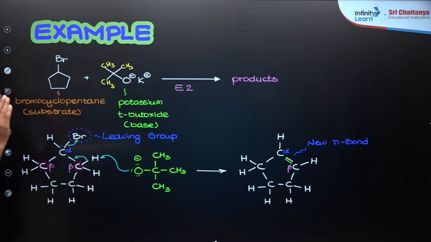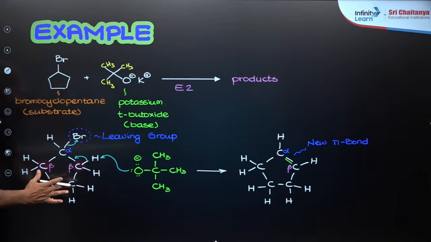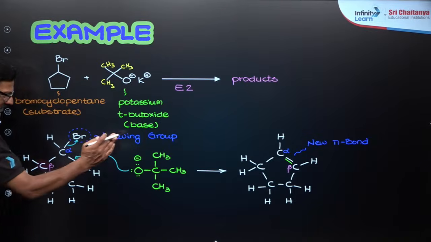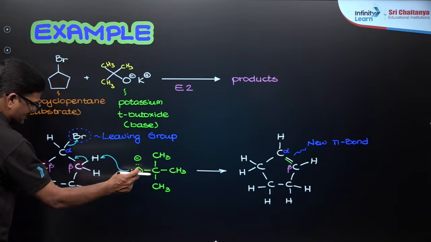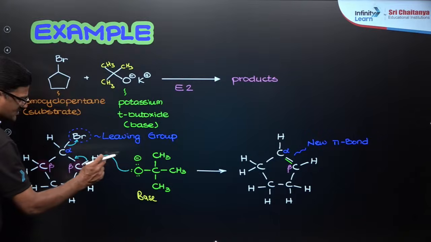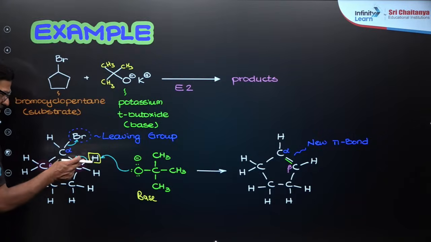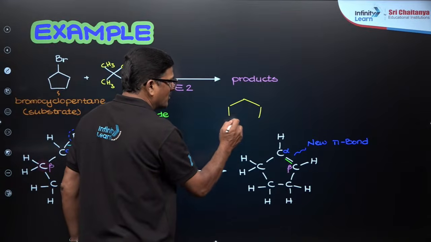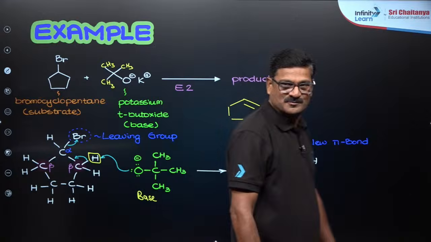So you are going to see the zoomed version of the structure. This is a cyclopentane, with an alpha carbon and a beta carbon. Here is also a beta carbon. The potassium tertiary butoxide is a base, and this base is going to abstract the beta hydrogen, so that it is a concerted mechanism. Bromine is eliminated, hydrogen is eliminated, and a double bond is formed here. As a result of this, the product is going to be like this.